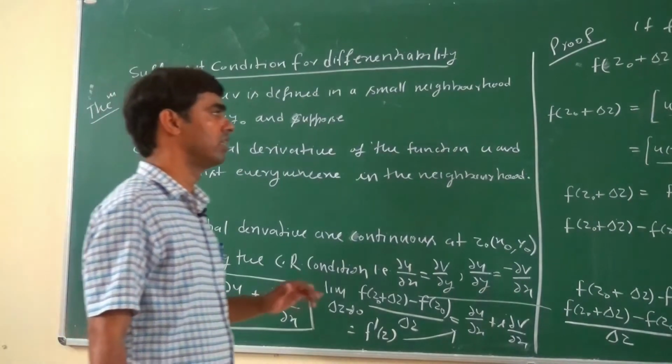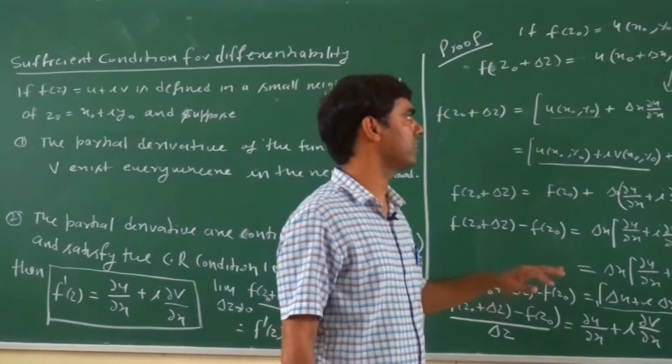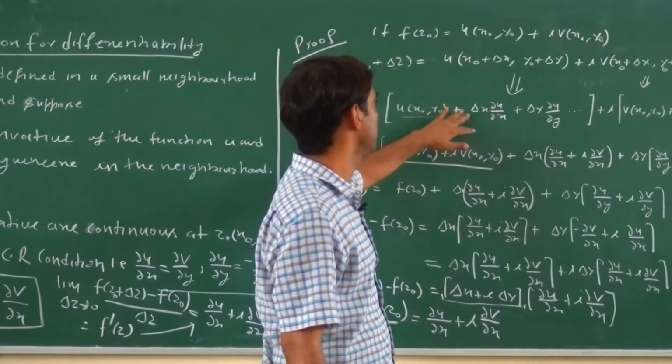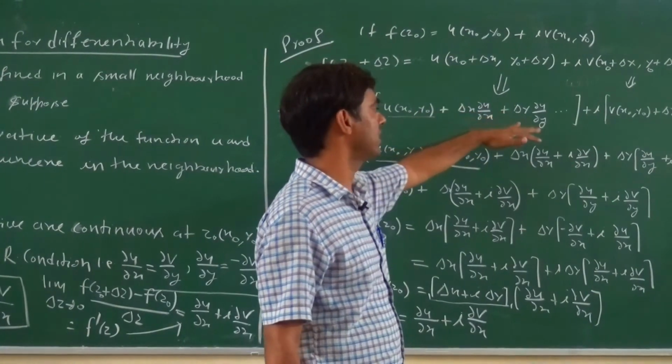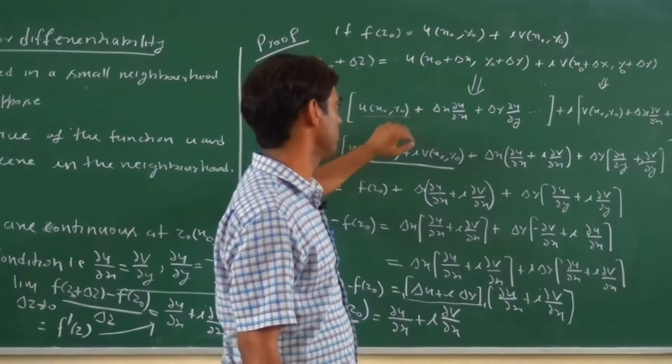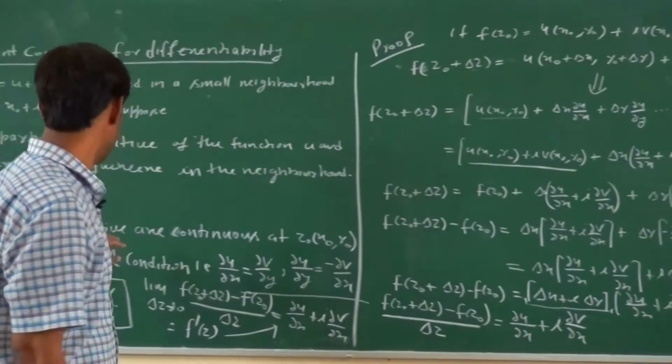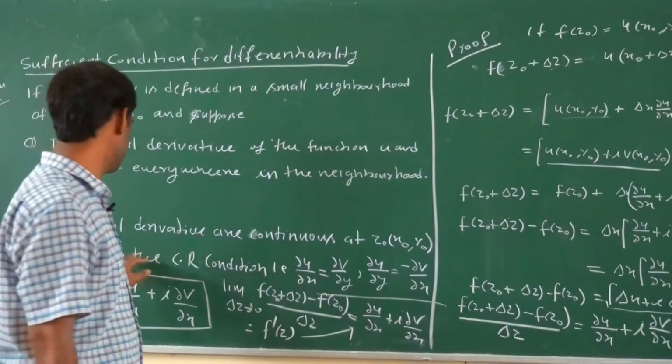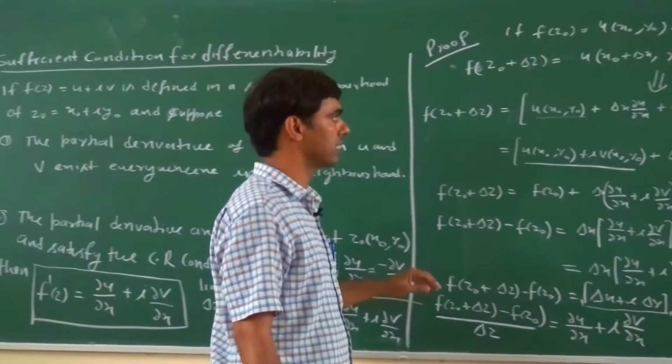the neighborhood. If this does not exist everywhere, then we are unable to define del u upon del x, del u upon del y at x0, y0. The second condition is that the partial derivatives are continuous and satisfy the CR condition.